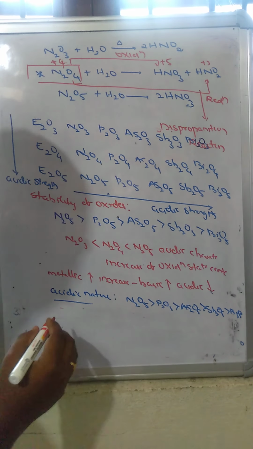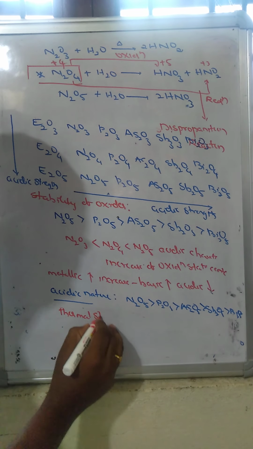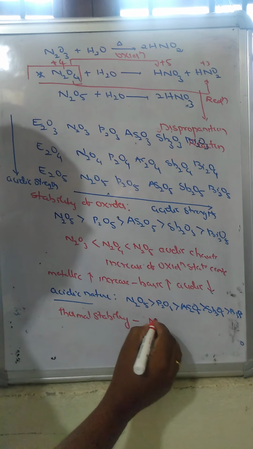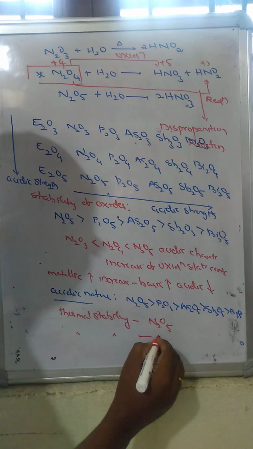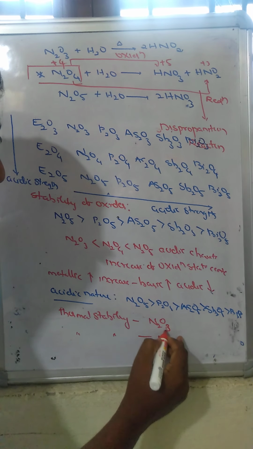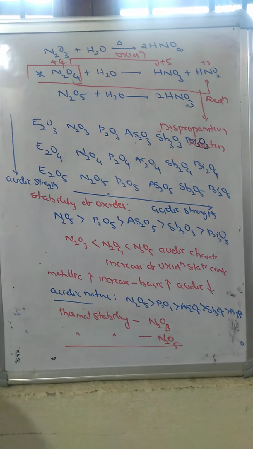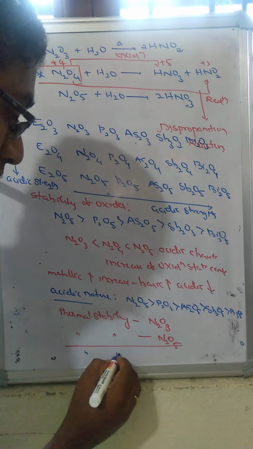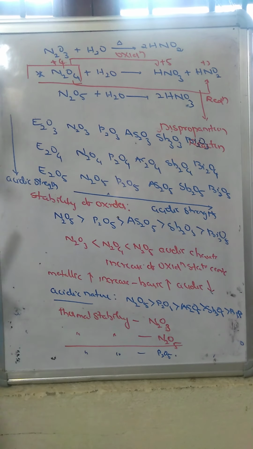But in thermal stability, the most stable oxide exhibited is nitrogen trioxide. The thermally unstable oxide is nitrogen pentoxide, whereas phosphorus pentoxide is thermally stable.